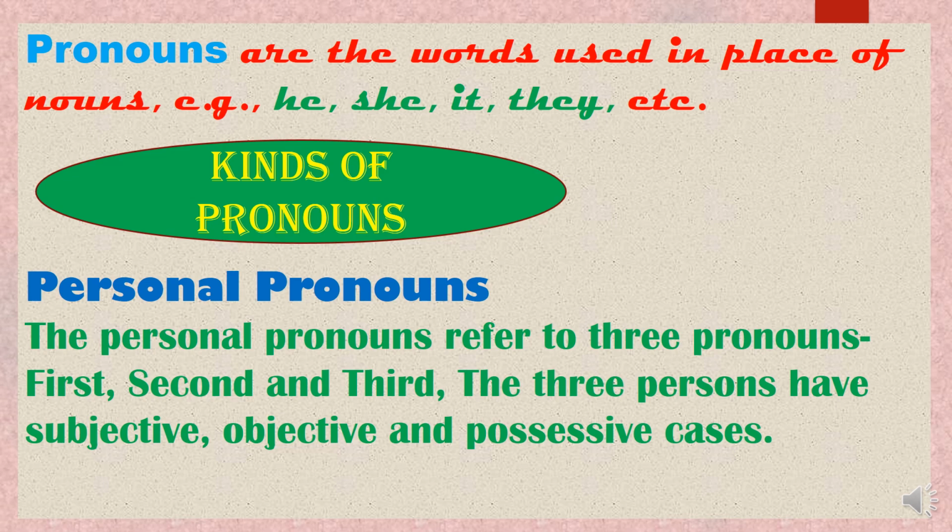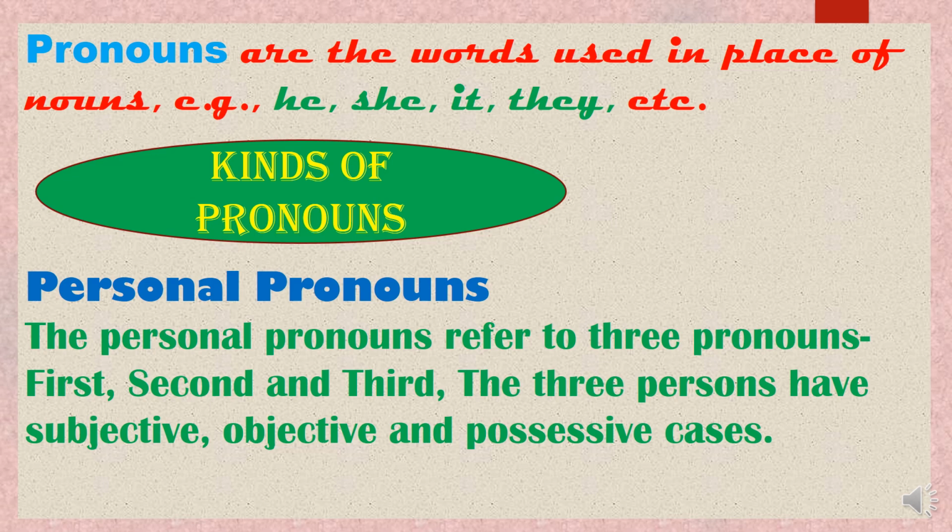Suppose we have the sentence: Amit is my best friend. So here Amit is the noun. Amit is my best friend. Amit and I study in the same school. Amit lives nearby my house.